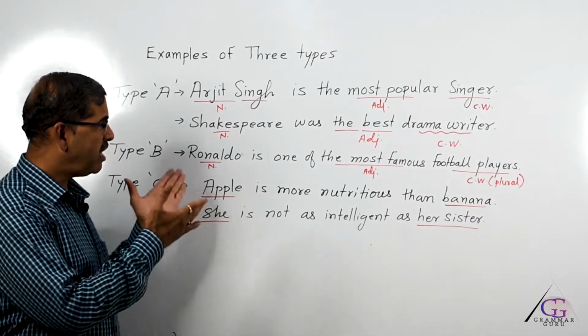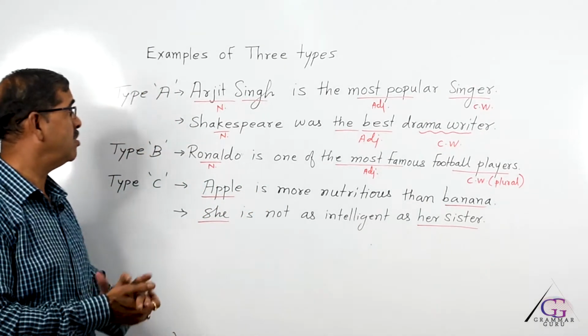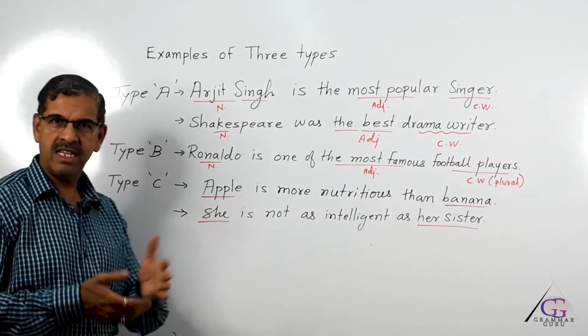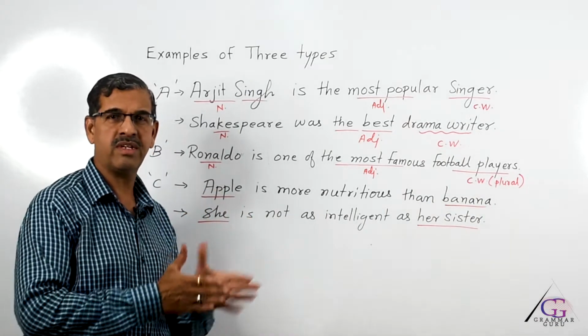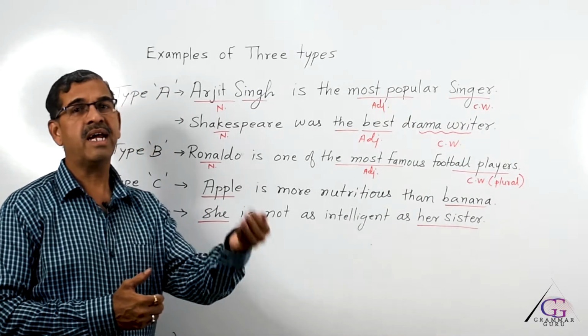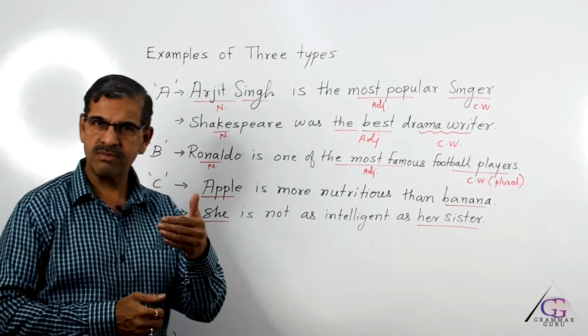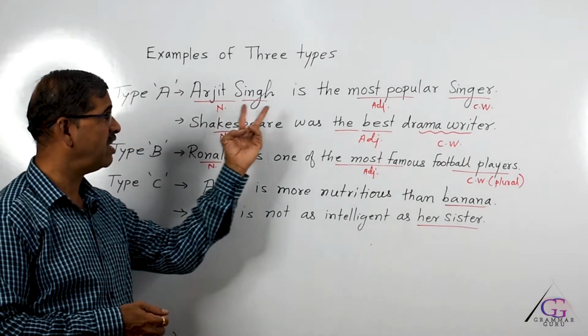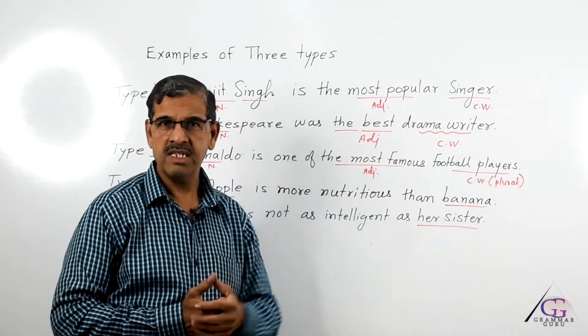So, I have three examples written on the board for you. Type wise, I have written type A, type B and type C. Let us quickly understand how to find out the three things, because once we can find out the three things, then writing the answer for transformation becomes easy. Now, the first example of type A is Arijit Singh is the most popular singer.